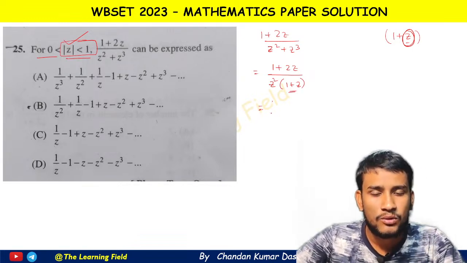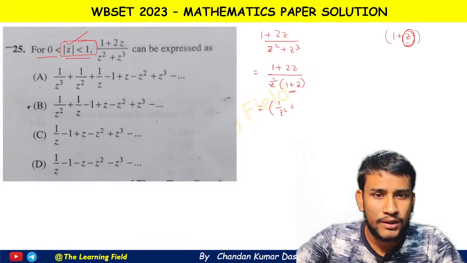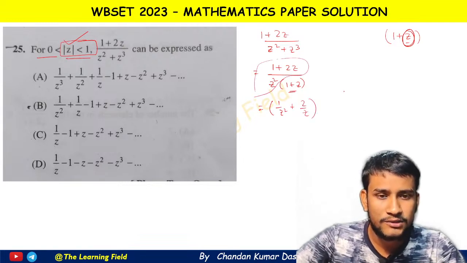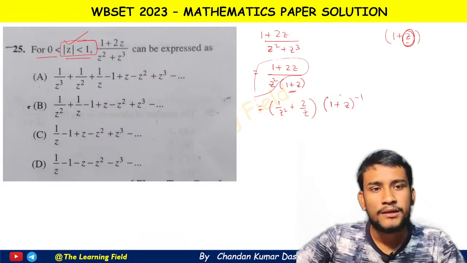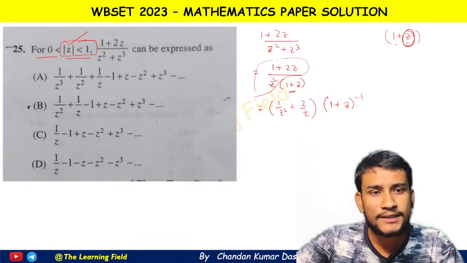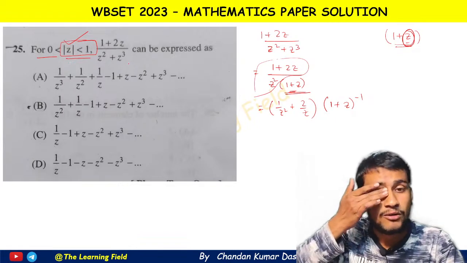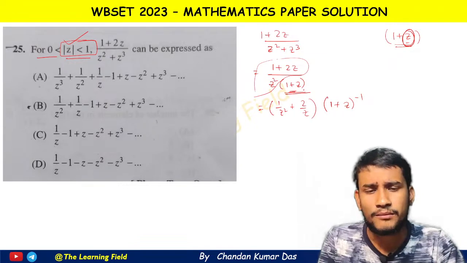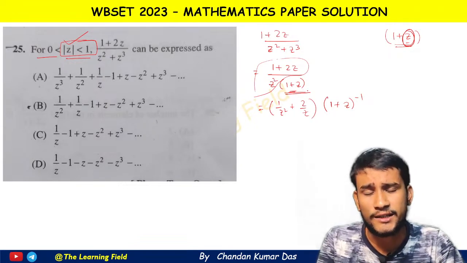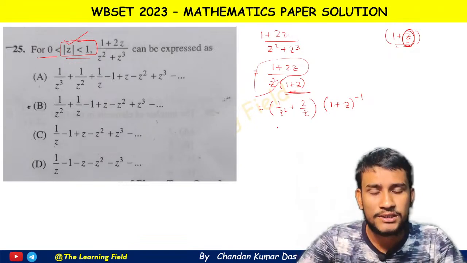So 1/z^2 + 2/z remains constant, and we take the inverse of 1 + z. Since mod z is given less than 1, for that reason we expand this. If another interval were given, then another condition or another expansion may occur. So this is the case.